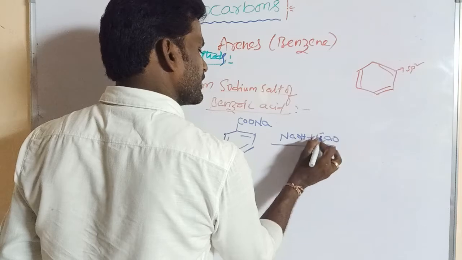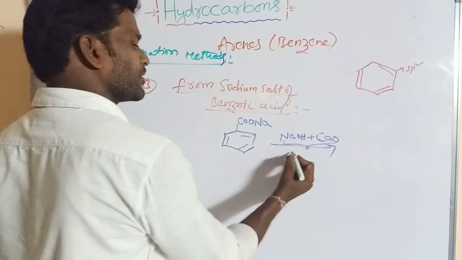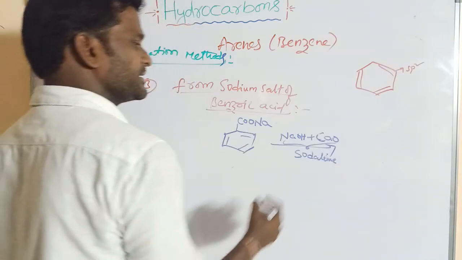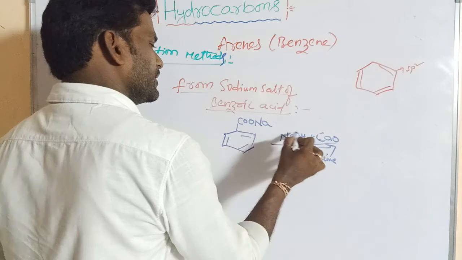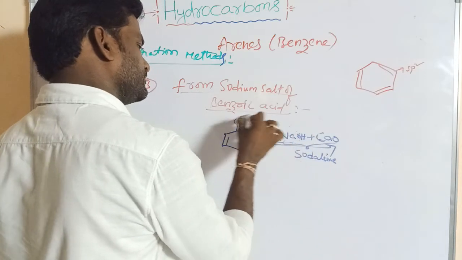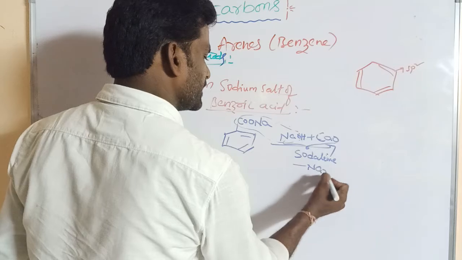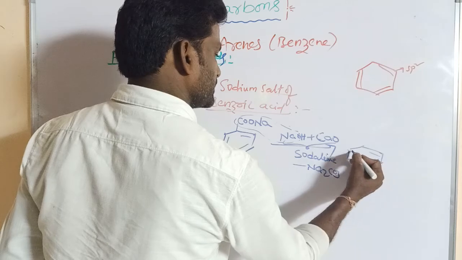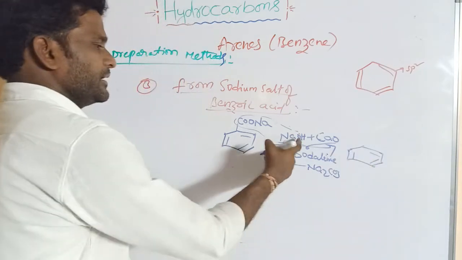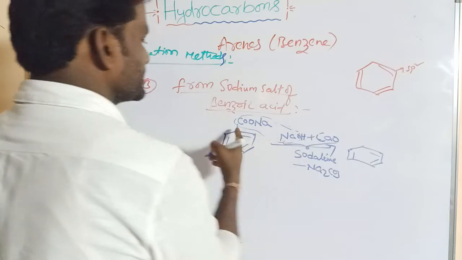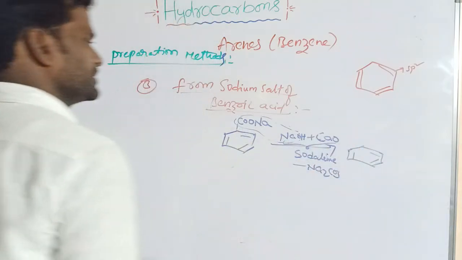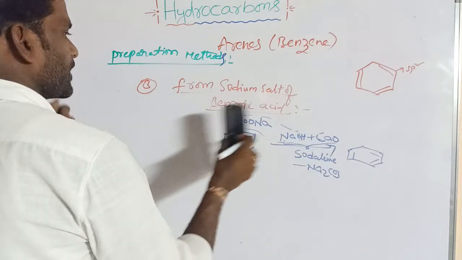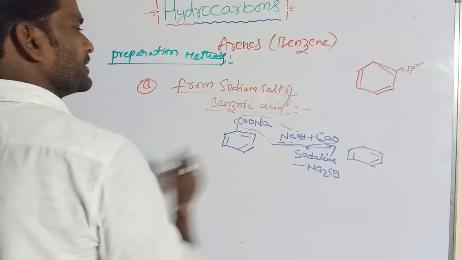The mixture of NaOH and CaO is said to be soda lime. Na2CO3 is removed, and H is added on this carbon, giving benzene. This is the decarboxylation method.